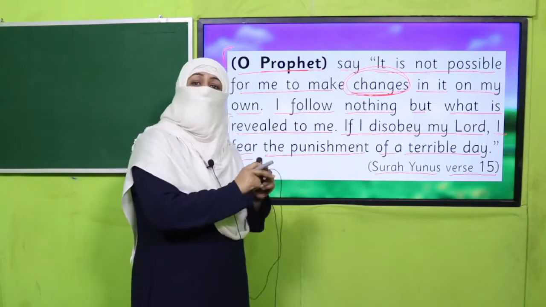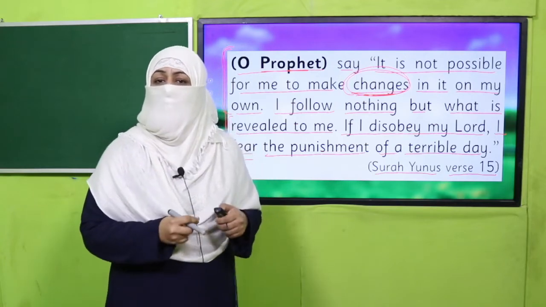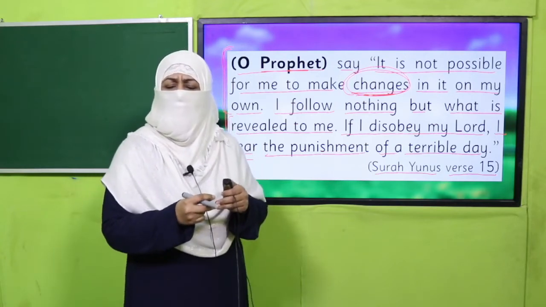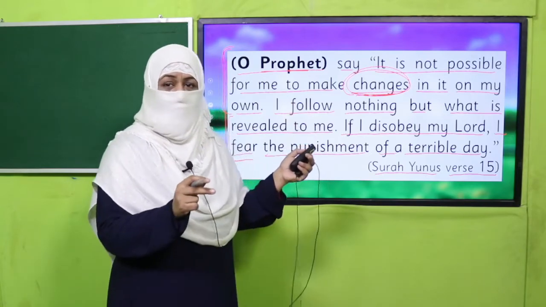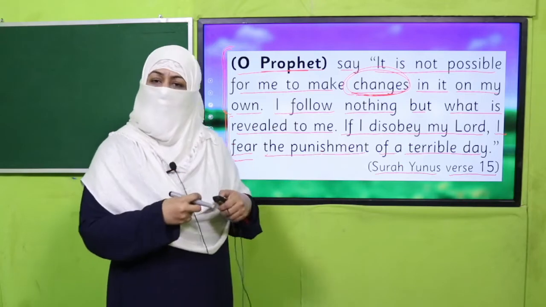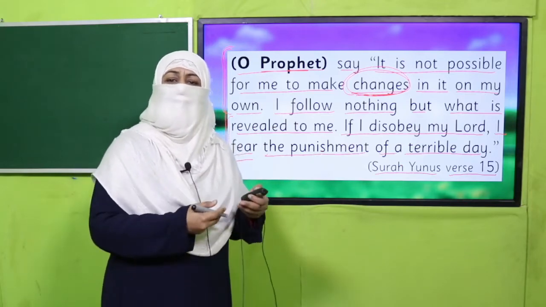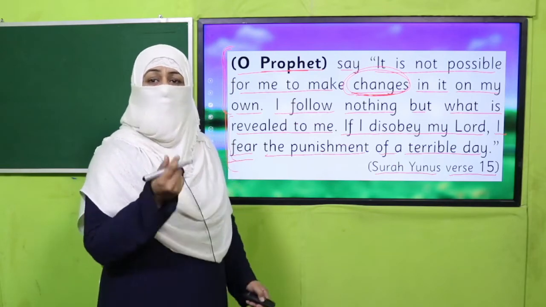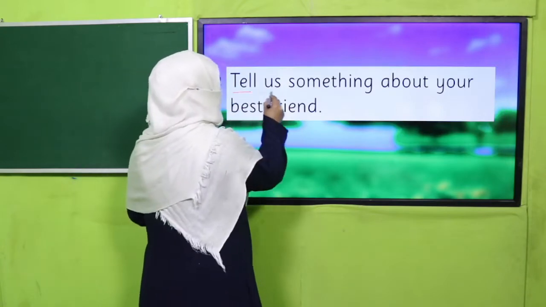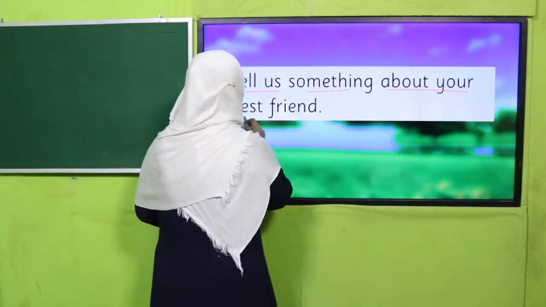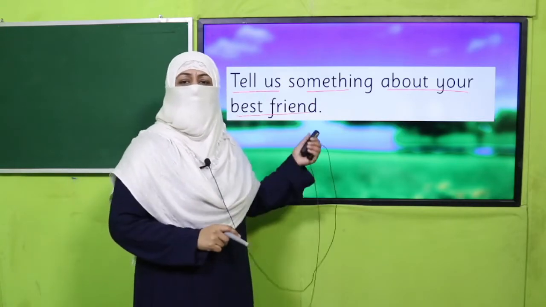Our Quran is flawless, alhamdulillah. But when we are writing something, we make mistakes, or sometimes we want to improve it. Our Quran is perfect. There is no need of improvement. But when it comes to our work, sometimes we want to do it in a better way. So we can change it and we can rewrite. How do we do that? We learn today. And first, you tell us something about your best friend. So teacher, pause the video and make every child say something about their best friends.